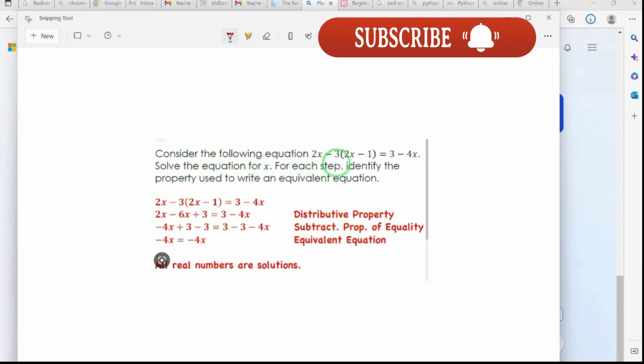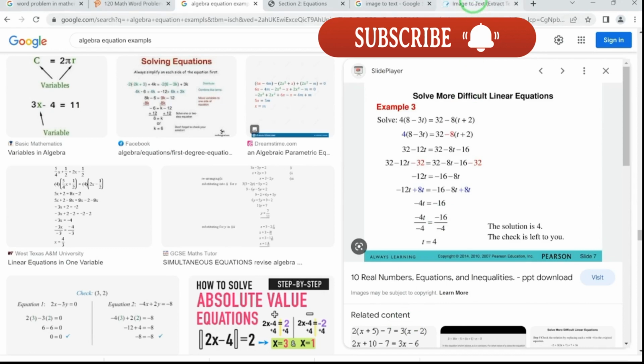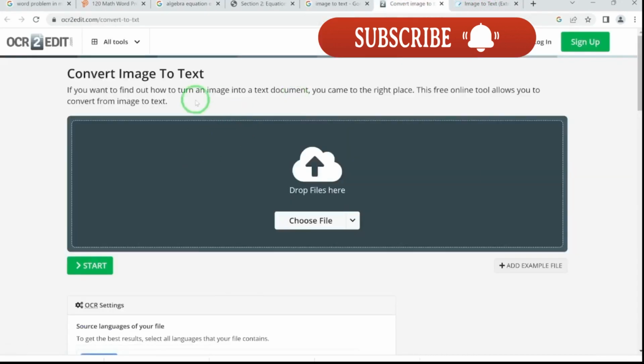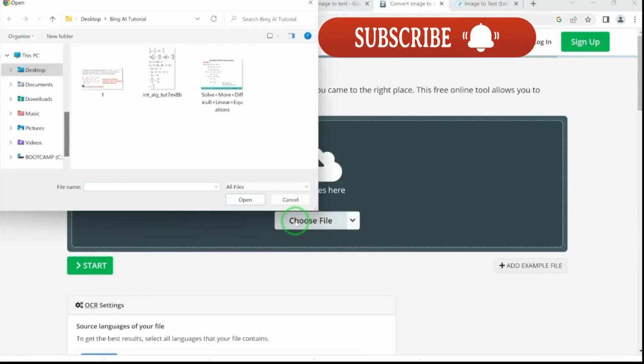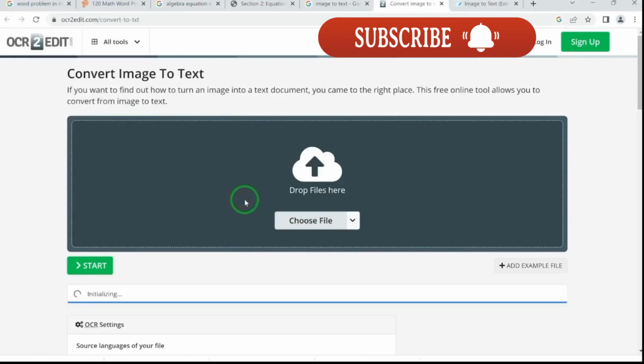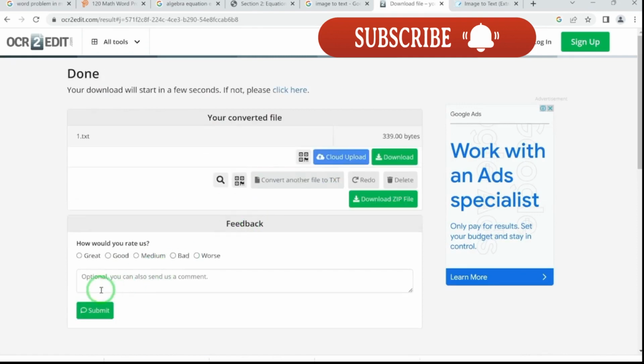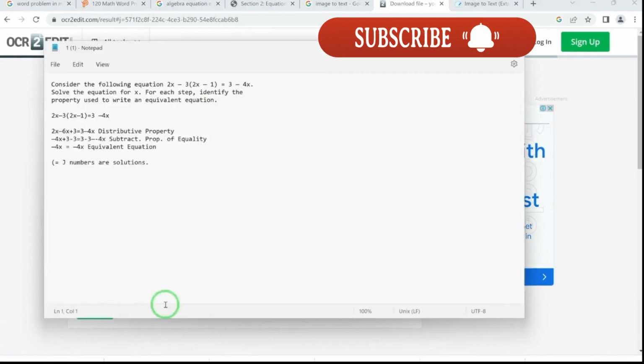In fact, this is an image, so we can convert it into text by coming to this website. You can see this is image to text. You can use this OCR website. You can save, collect or copy the image from wherever you have it, choose it, and it will help you convert it to text. So start the conversion and it's going to convert it directly for you. You can just go ahead and copy. You can see it has converted it and this is the text.